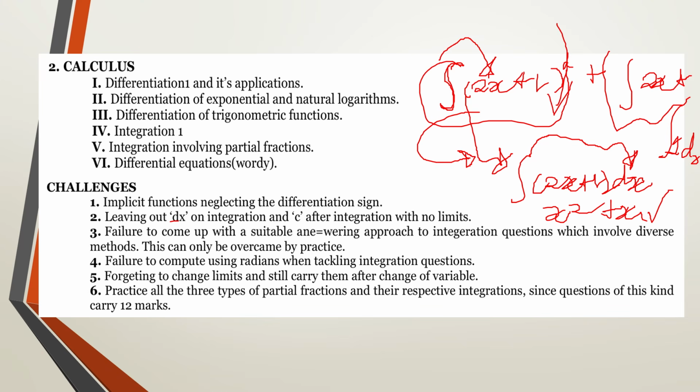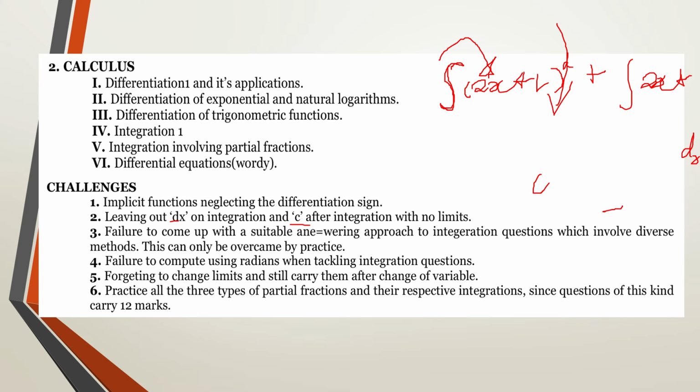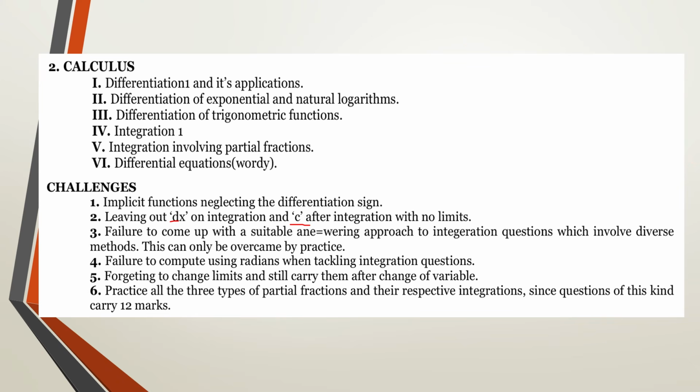Now the other thing that may lead to loss of accuracy marks is leaving out the constant c after integration, especially when you're handling integration involving no limits. So with that I mean that after integrating, if you don't have limits, if you don't have either from 0 to 1 or from any number, you make sure that after integrating, you end with the constant of integration.